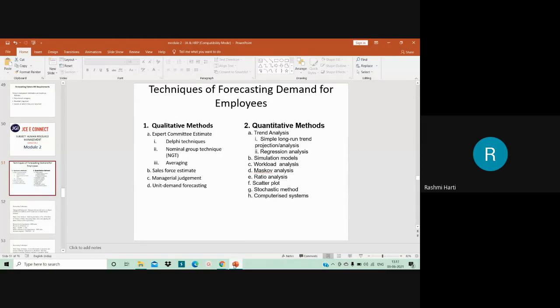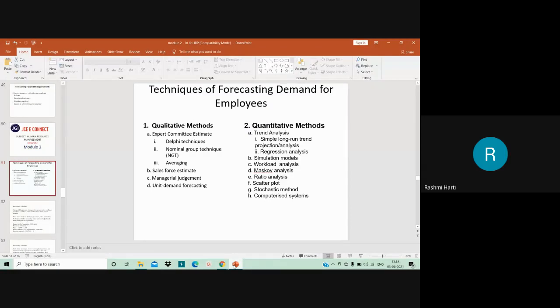Here the line supervisors, or the departmental unit head, or the project team head, all these people will be giving the forecast. They forecast what would be the necessity of manpower in future, and based on that they give the estimate. That estimate is further analyzed by HR in consultation with the unit manager, and then finally a decision is made on what would be the demand for employees in the near future. So these are the qualitative methods, my dear students.